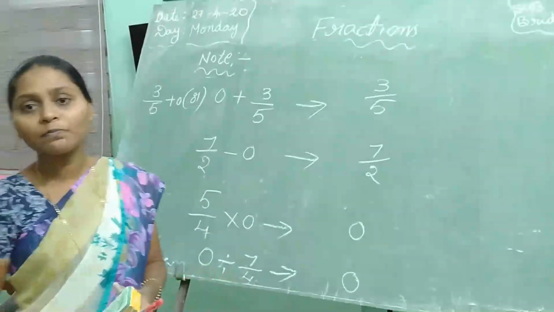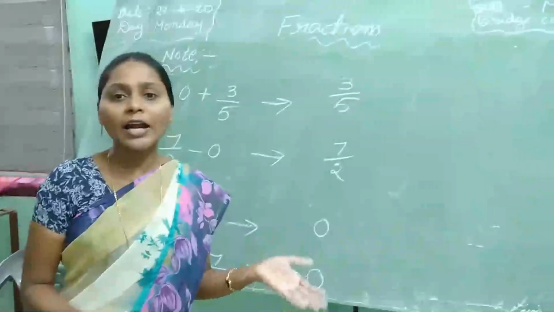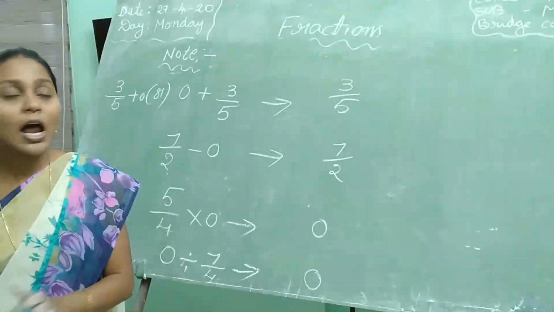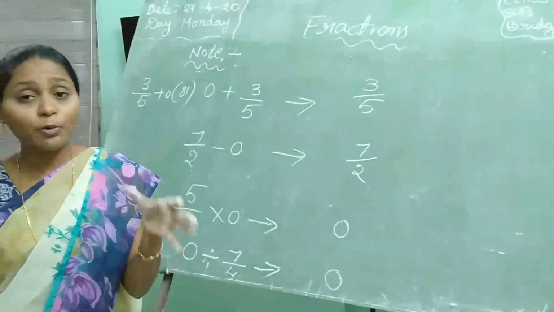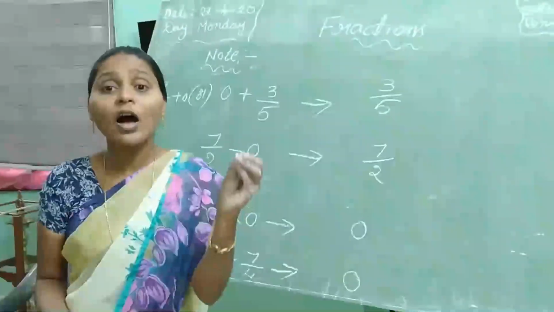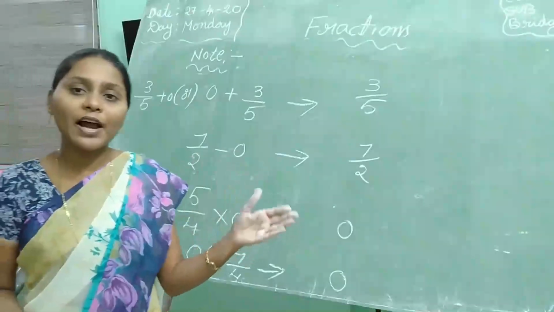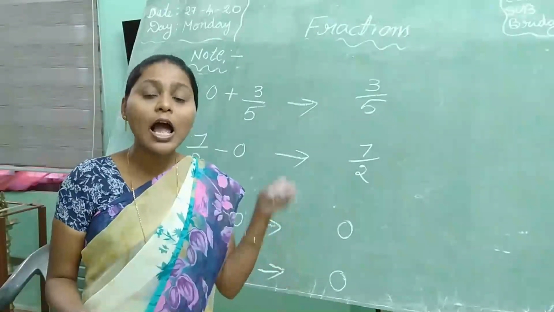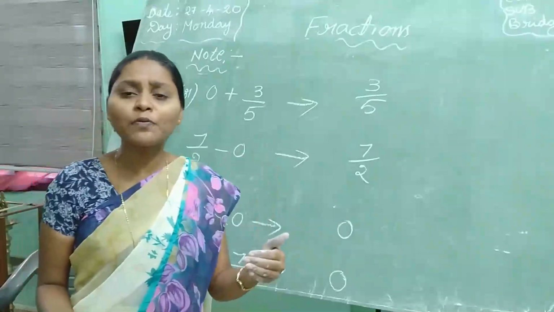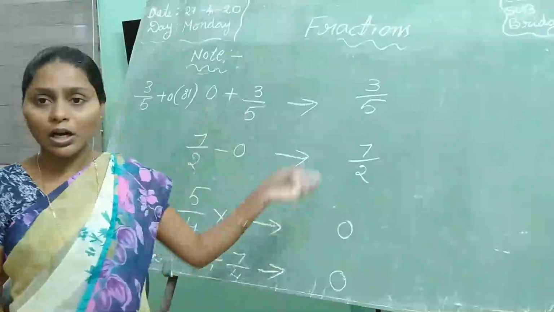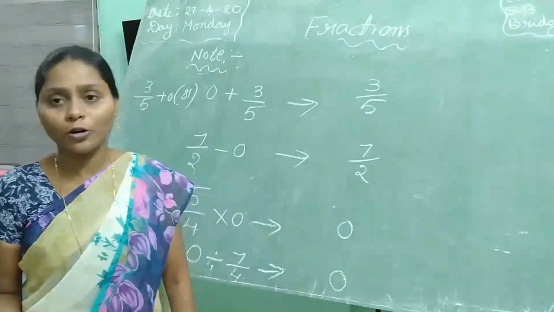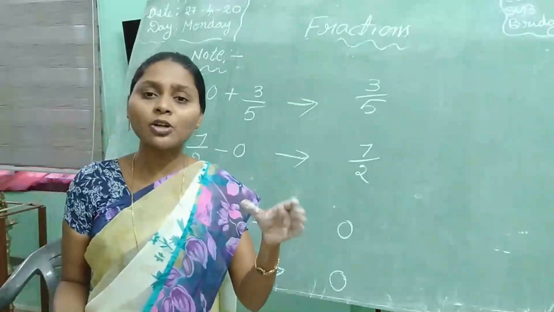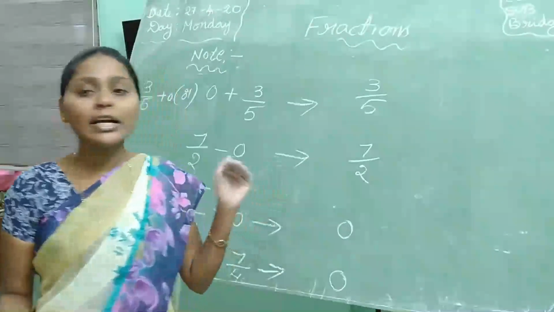So in this class what we learned is: what is a fraction, types of fractions, and comparing fractions. In comparing fractions, which is the smallest fraction, which is the biggest fraction, and ascending order and descending order. The most important topics are comparing unlike fractions, addition of unlike fractions, and subtraction of unlike fractions. How to find these? You have to find the LCM of the denominators and find equivalent fractions. Otherwise, in addition, I already told you the method you have to follow. After that, we learned multiplication of fractions, and we also discussed division of fractions.